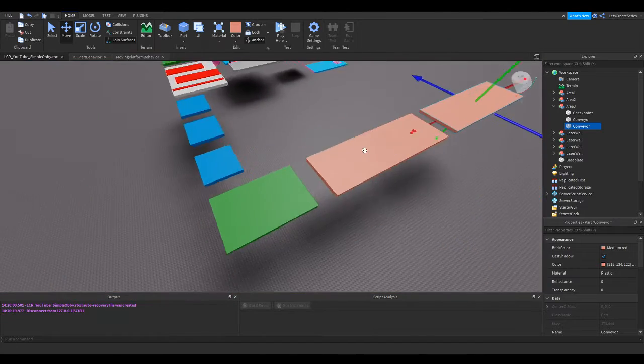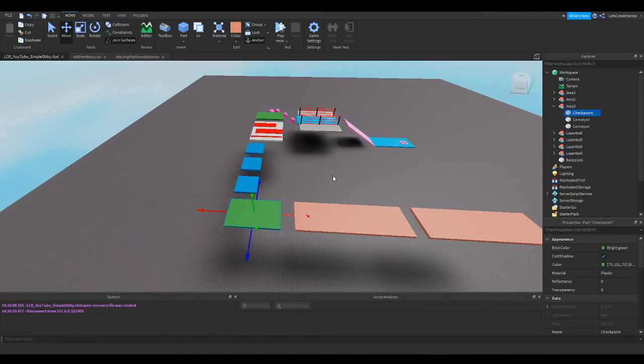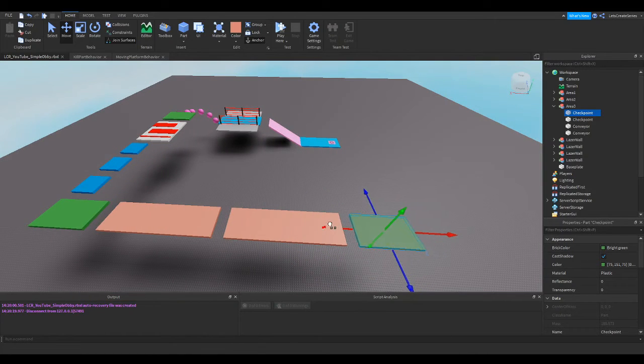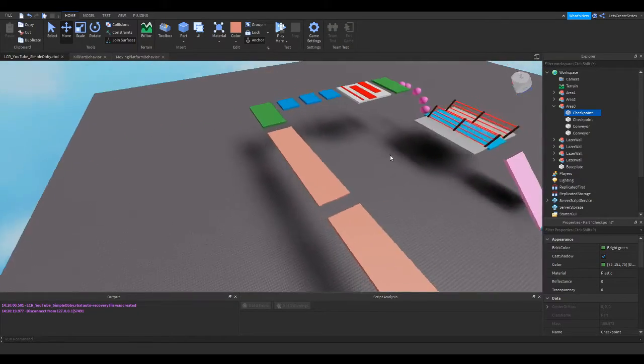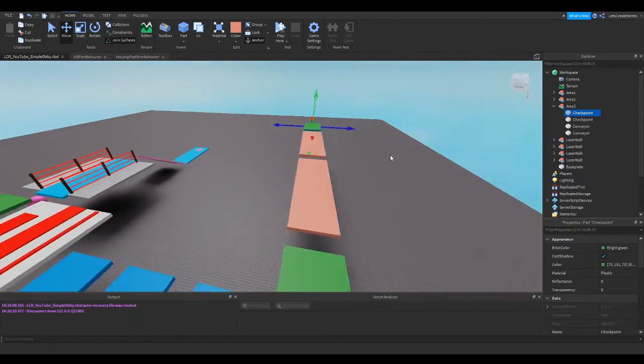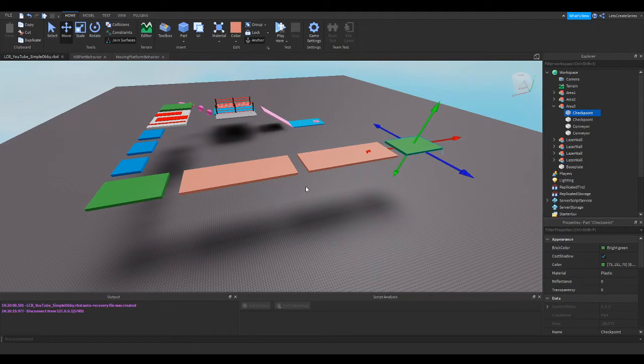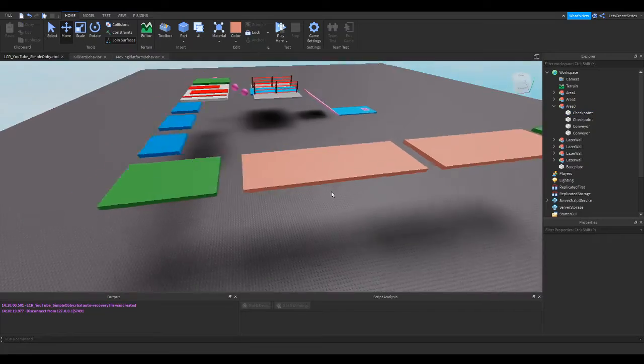Okay, and then maybe after that, we'll do another checkpoint. So I'll duplicate our checkpoint, and I will move it all the way to the end, and we'll place it right there. And that'll be area 3. If you're not caught up to this, if you don't have the 2 conveyors, go ahead and pause the video, rewind, and get caught up. And then the last thing we're going to do is add some more kill parts to these conveyors to make them a little more difficult. Okay, so we'll go ahead and do that.